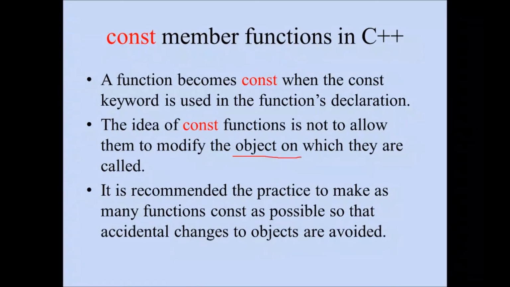If I have a function fun1, and object a1 is calling it, that means a1.fun1. If a1 is calling this function and I am declaring that function as a constant, then that function will not be able to modify the content of that object, that means the variables inside that object. This is the significance of the constant keyword if we attach it to the function.